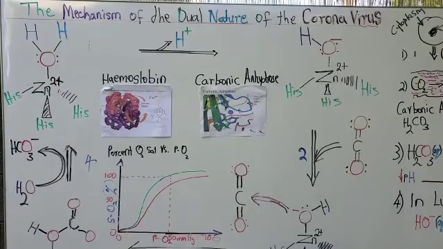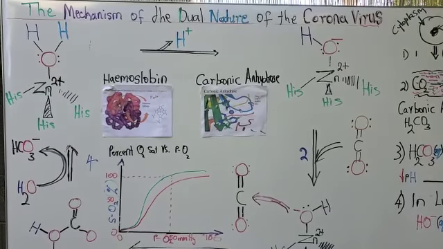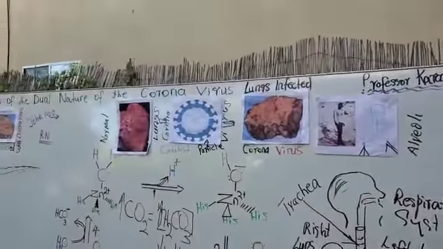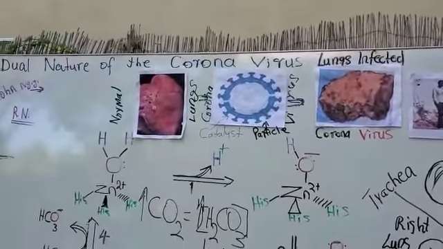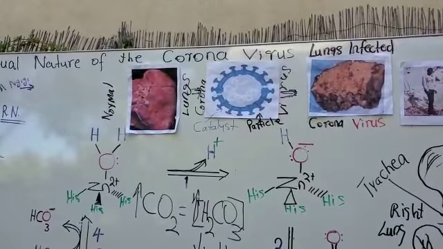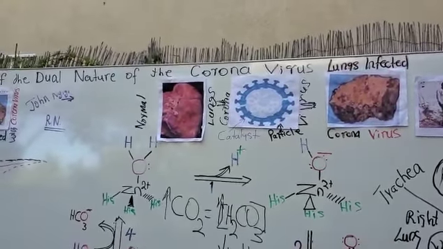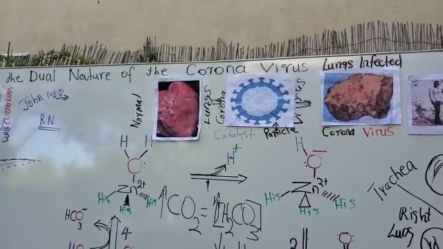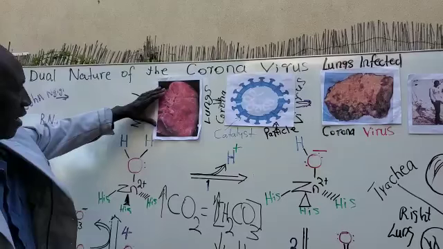And I want to look at a photograph. This photograph, which looks like a mechanism by itself, more like a chemical reaction, is actually the effect of the coronavirus. Normal lungs look like this.